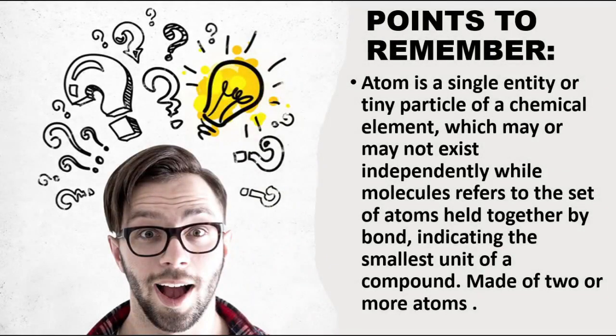Alright, learners, always remember this. Atom is a single entity or tiny particle of a chemical element which may or may not exist independently, while molecules refers to the set of atoms held together by bond, indicating the smallest unit of a compound, made up of two or more atoms.